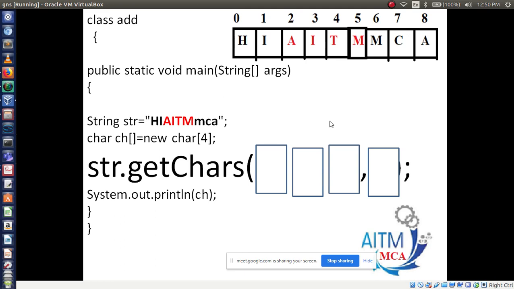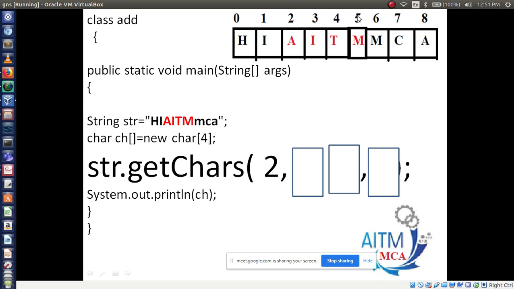Okay. Now you tell me, AITM, I am going to print. So the first box is the target index, the starting index. What is it now? 2. Here we have to write 2. Fine. Now the second box represents what? The ending index number. Ending index number means here I am going to print AITM.